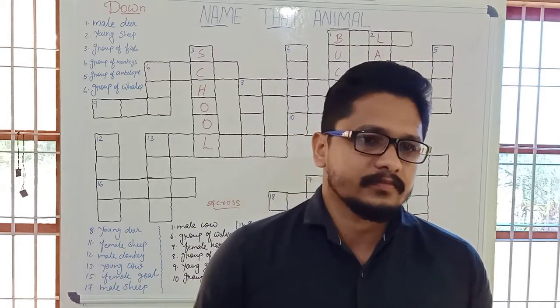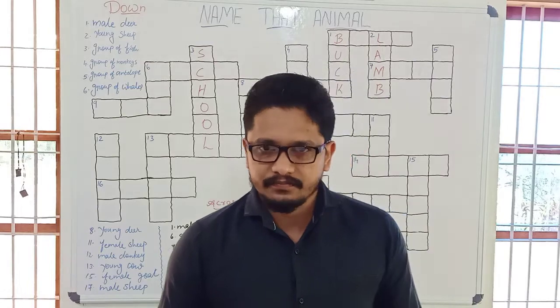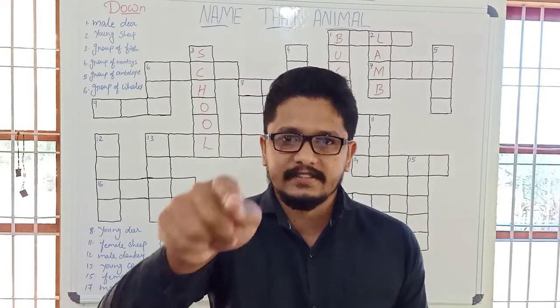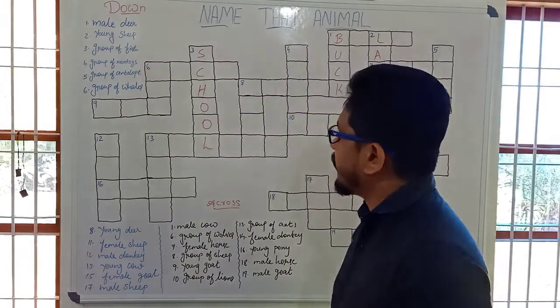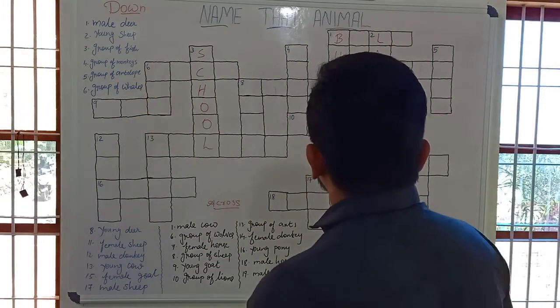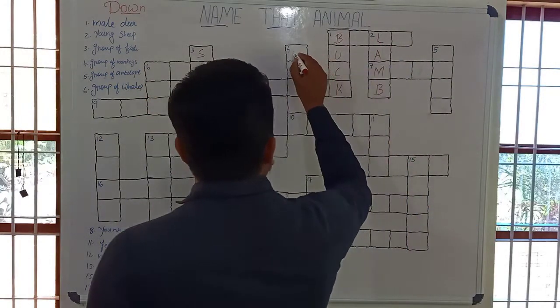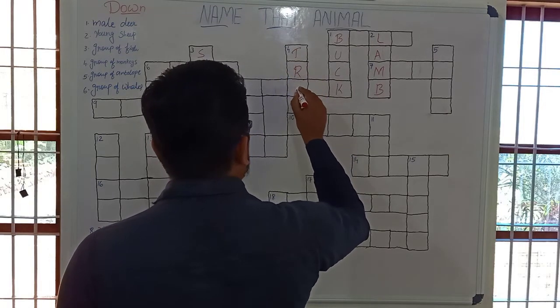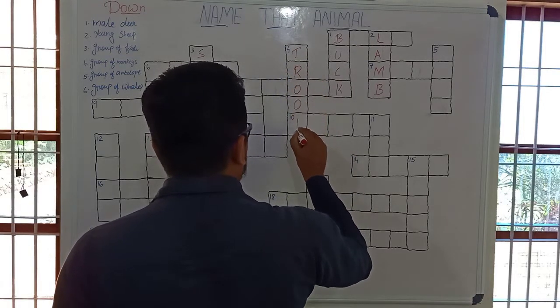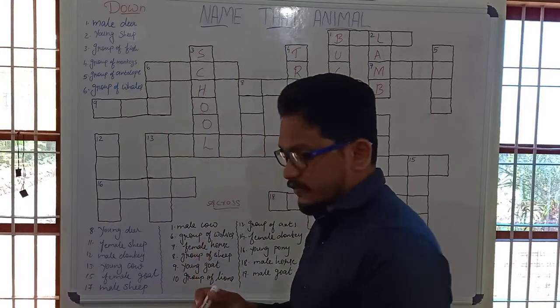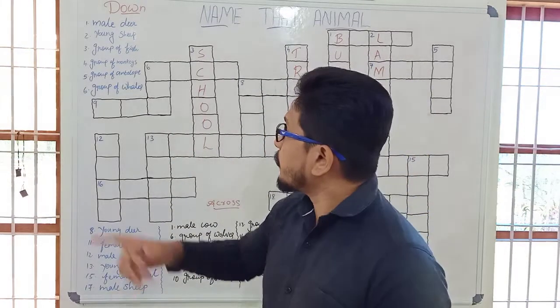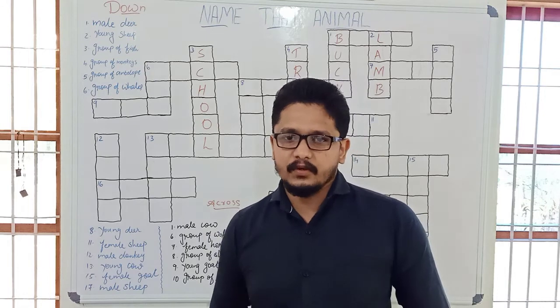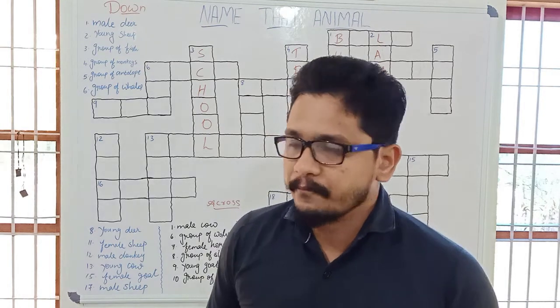Rahul said it. It's troop. T-R-O-O-P. Troop is the word for a group of monkeys.